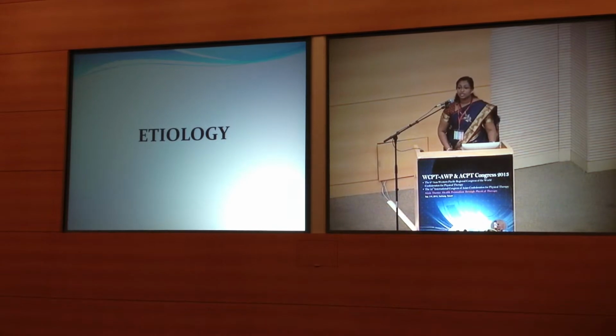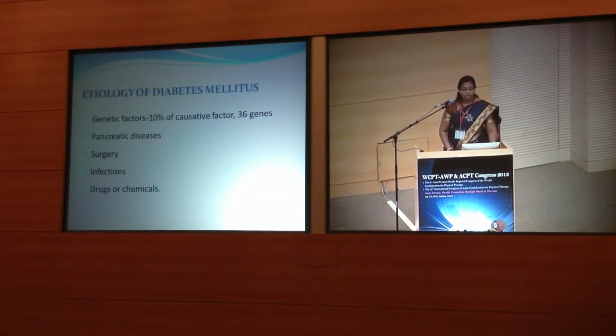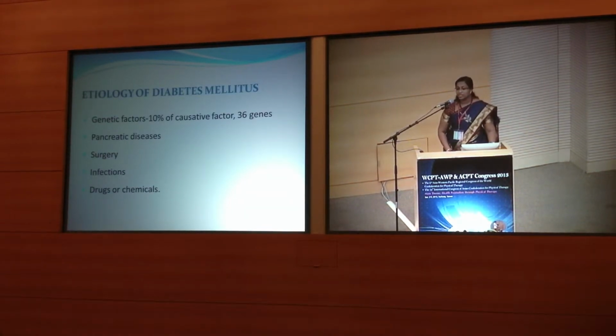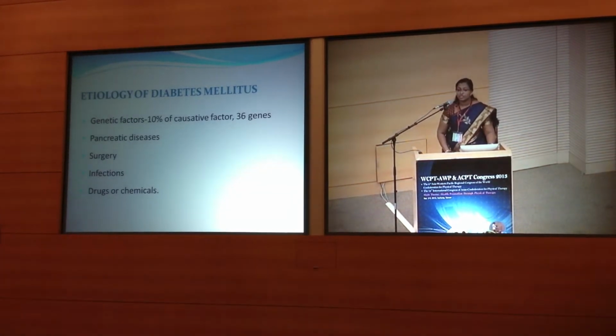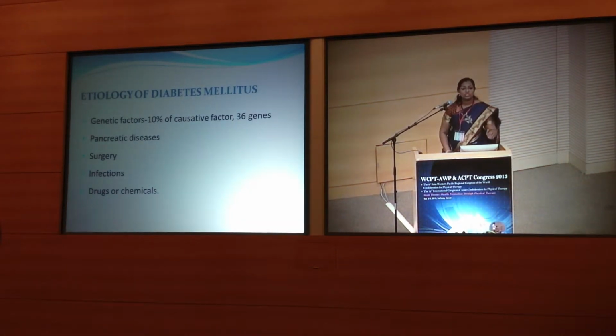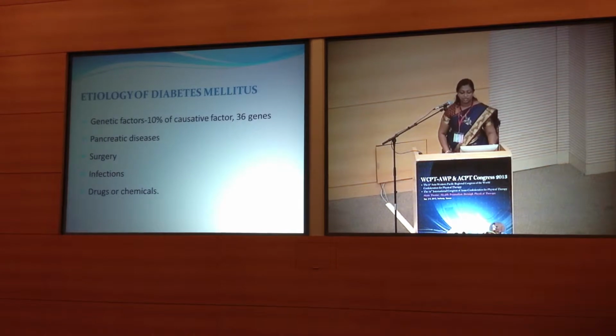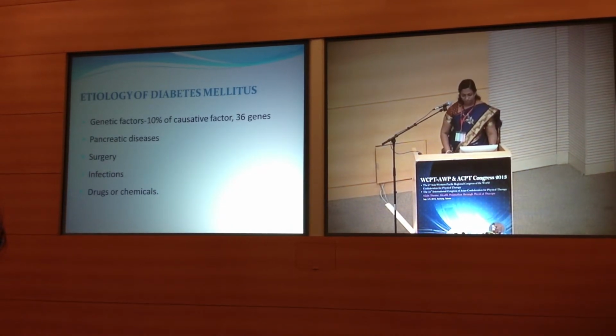Now going into the etiology of diabetes mellitus. Genetic factors have been implicated as an etiological agent of diabetes mellitus. It accounts for 10% of causative factors, and it is said almost 36 genes have been identified as etiological agents of diabetes. Diabetes apart from this can also occur following pancreatic diseases, surgeries, infections, and ingestion of drugs or chemicals.